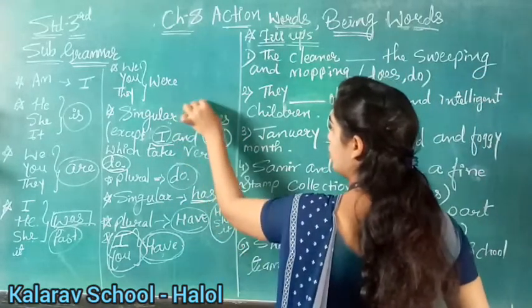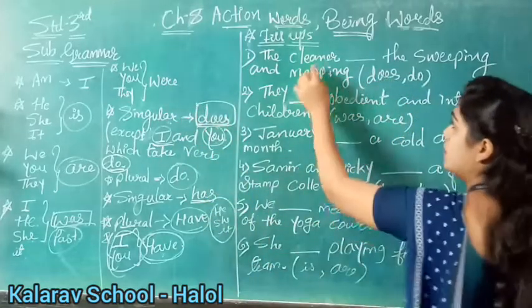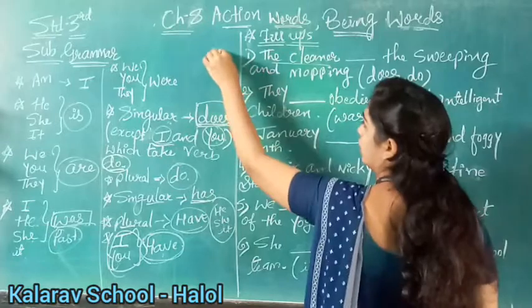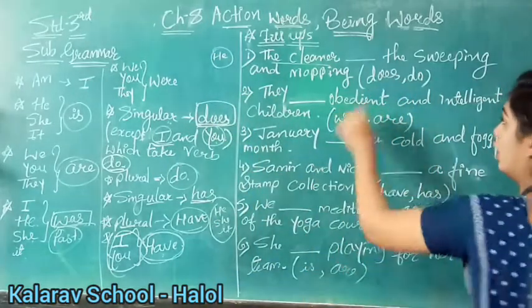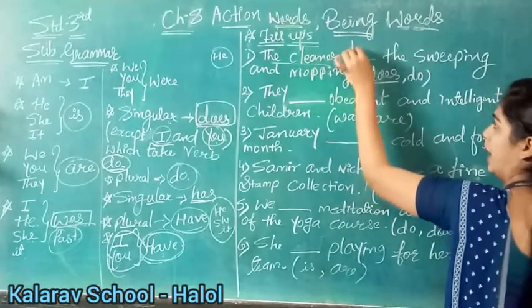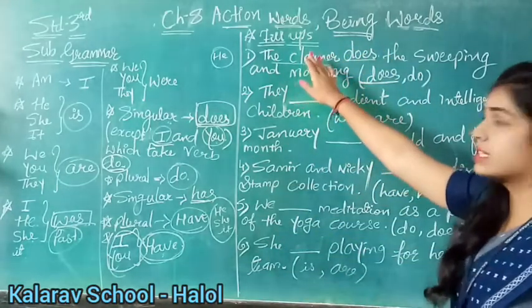In a singular noun we will always use does. So the cleaner here is a he. We are talking about one person. So what will we write in the first blank? We will write does. Why does? Because the cleaner is a singular noun.